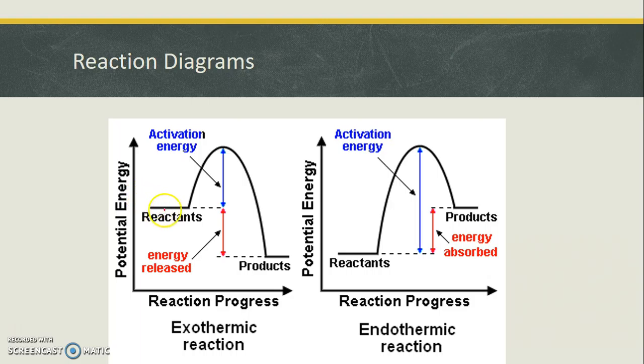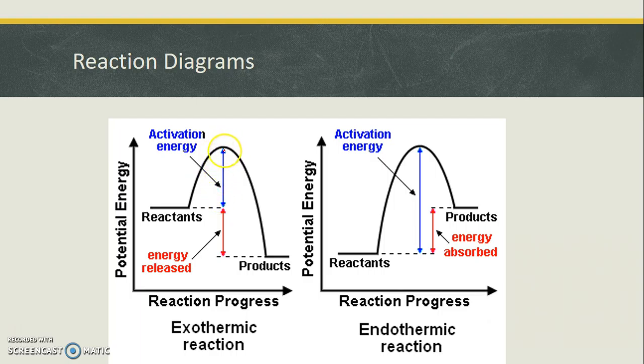So what this means is this much energy from this blue arrow to the top of this one went into the reaction. And then this much energy on the right-hand side came out. So less energy went in than came out. That makes it exothermic. It gave off more than it took in.